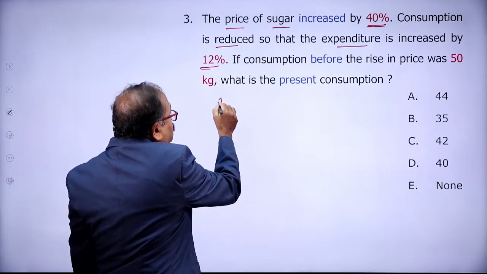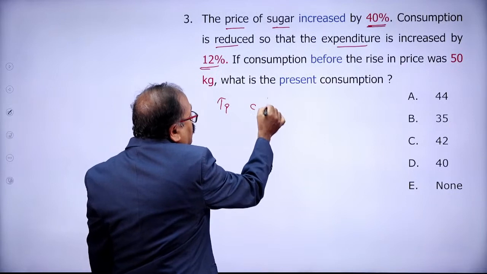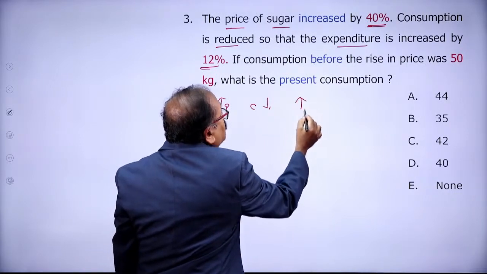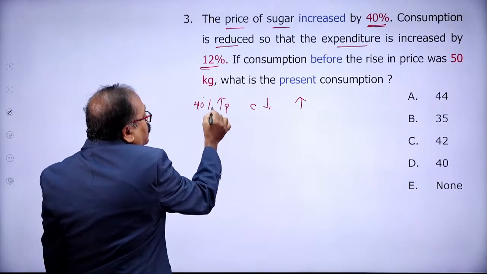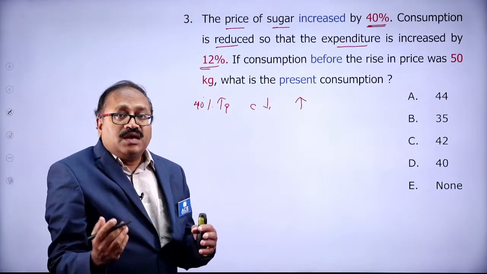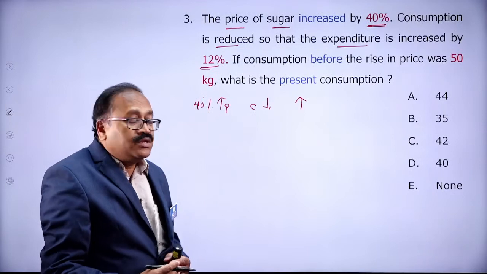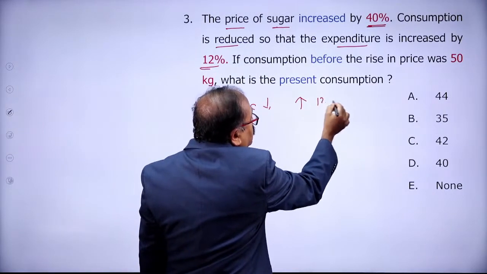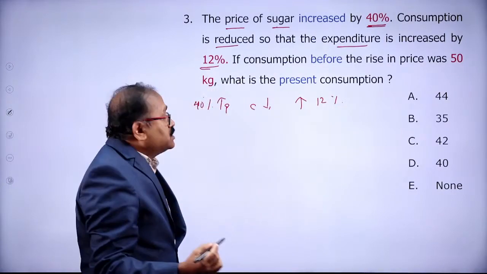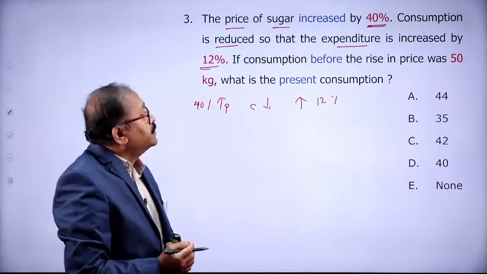When the price is increased by 40%, if we keep the same consumption, the expenditure will increase by 40%. But he reduced the consumption, therefore the expenditure is increased only by 12%, not by 40%.